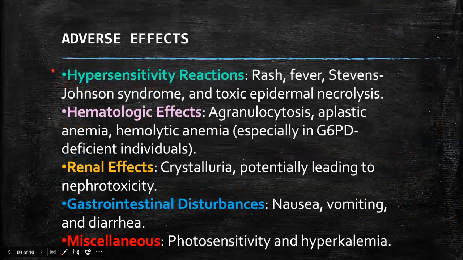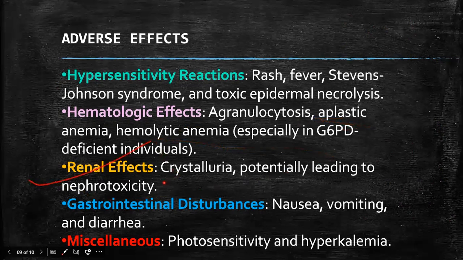Next, adverse effects. Hypersensitivity reactions like rash, fever, Stevens-Johnson syndrome, and toxic epidermal necrolysis, which you will see as peeling of the skin. Hematologic effects like agranulocytosis, aplastic anemia, and hemolytic anemia, especially in G6PD deficiency individuals.